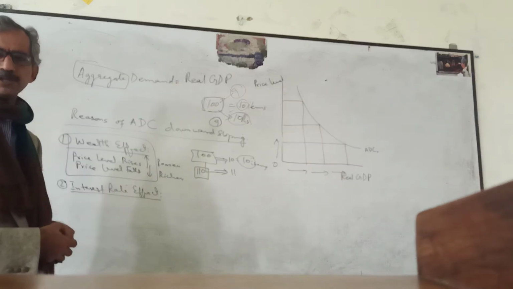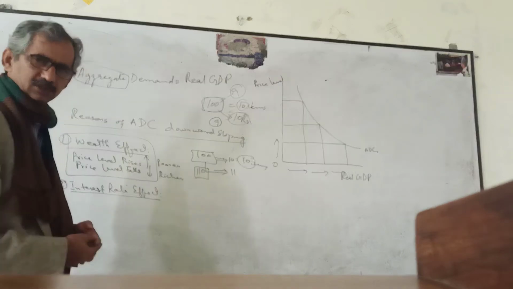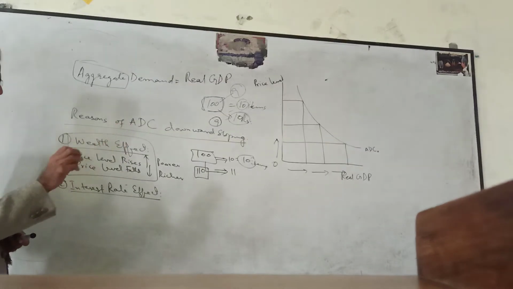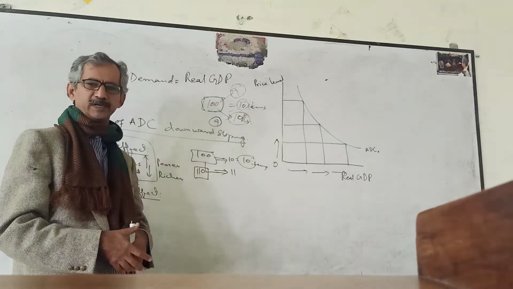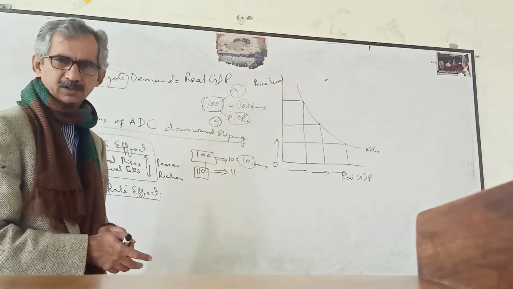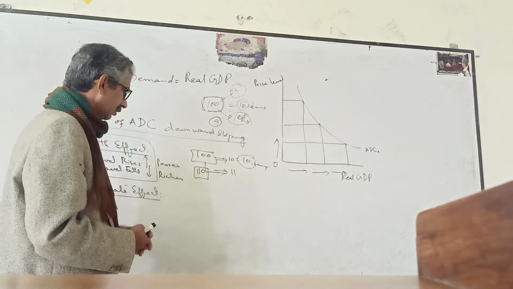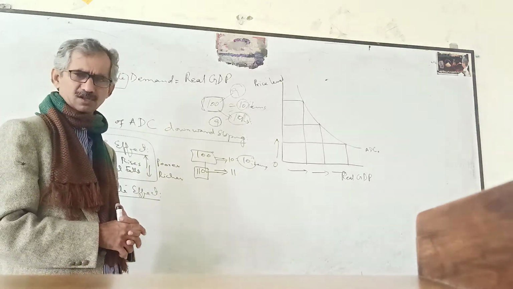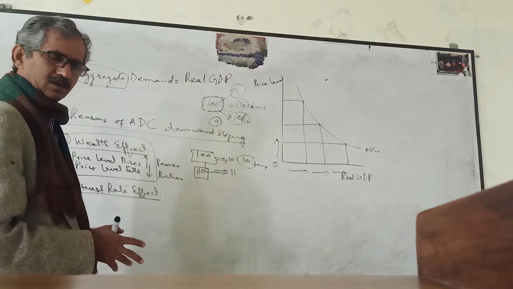And because the availability of money is limited, there is pressure as people need more money. When all people demand more money, due to the increasing demand for money, the interest rate, which is the price of money, increases.